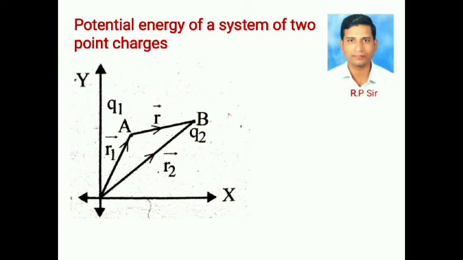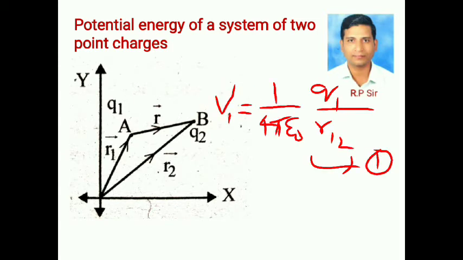Now the charge Q1 at A produces potential of V1 at B and is given by V1 is equal to 1 by 4 pi epsilon naught Q1 by R12. Consider it as equation number 1.